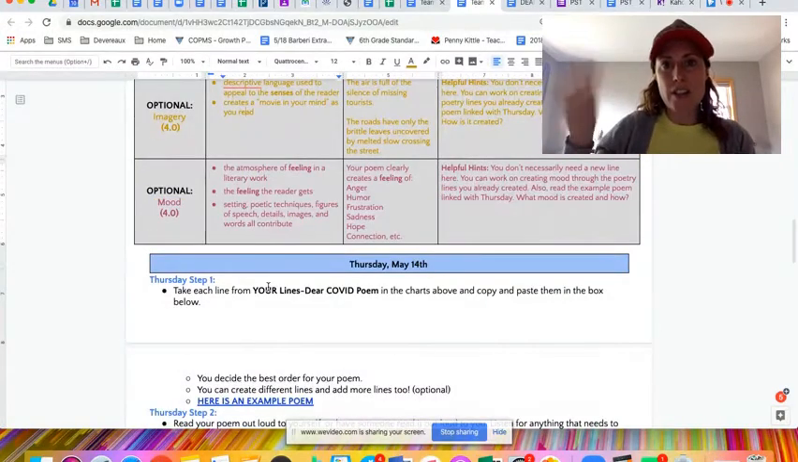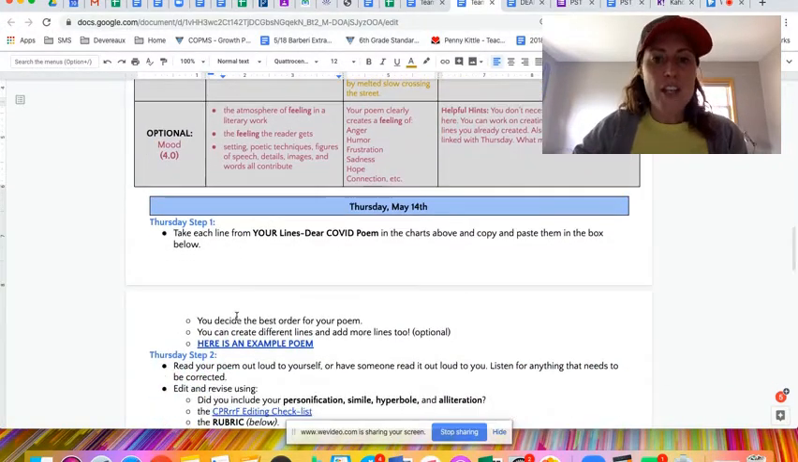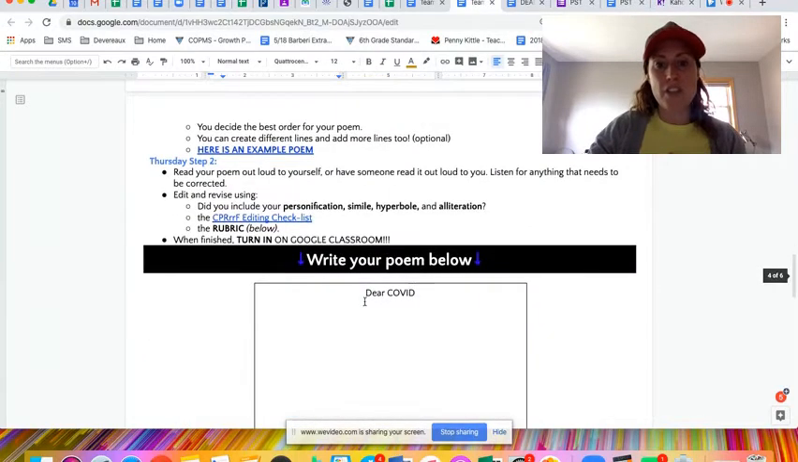Wednesday, you have advisory and you can catch up. Thursday, you're going to take all of those lines and craft it into a poem. So you may just have Dear COVID, which really is your first line here, and then those 4 lines you wrote as a minimum. Maybe you add a couple of extra lines to tie it all together and you're still just doing those 4 main terms, or maybe you create an even longer poem.